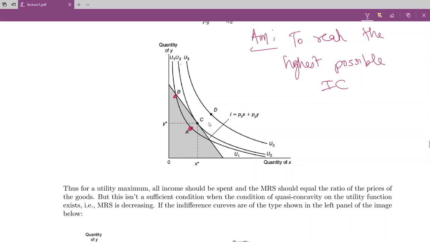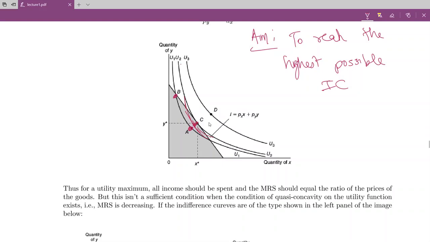But if he moves to any point like here, he'll realize that he's at a higher utility, but he still has money to spare. So he'll keep on moving up till he has money to spare. He'll basically reach a point like C where the indifference curve is tangent.